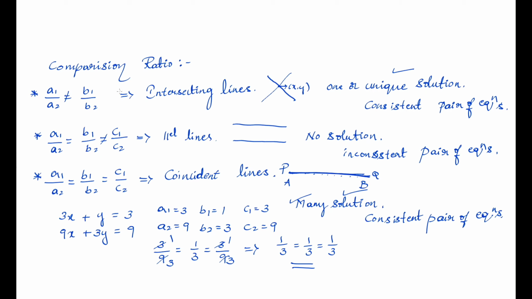Another type of question is also given in the examination, regarding the comparison ratio on the basis of the general form of a pair of linear equations. What is the general form? a1x plus b1y plus c1 is equal to 0, a2x plus b2y plus c2 is equal to 0. These equations are very important. On the basis of that, you have to write the comparison ratios of intersecting, parallel, and coincident lines. So you can easily solve the question.